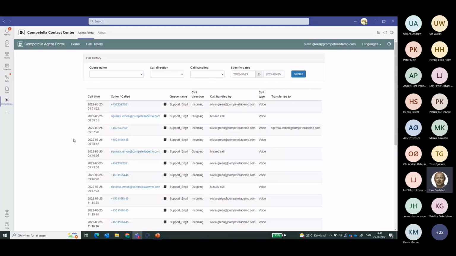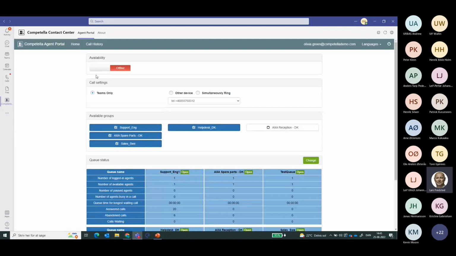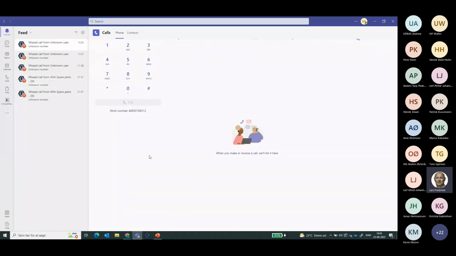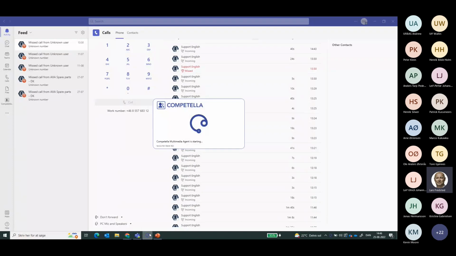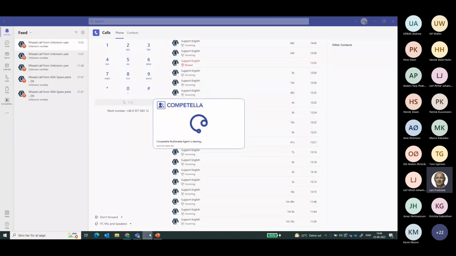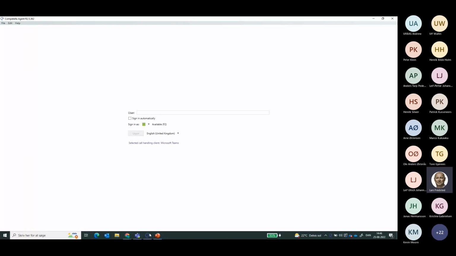But we also see use cases for back office staff, subject matter experts, and overflows in a contact center enterprise queue. So having said that, it means that a contact center workgroup agent can also be a member of the contact center enterprise solution. So now that ends the demo of the contact center workgroup part of it. When I move on in my demo, I will also be talking about, for instance, statistics, real-time monitoring, and other add-ons. And those are, of course, part of the Competella Communication Suite, which includes the contact center workgroup that you have just seen.